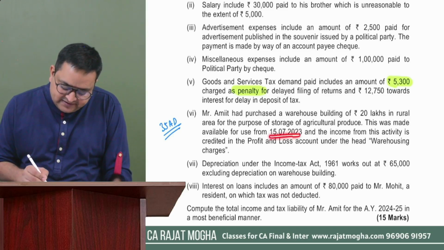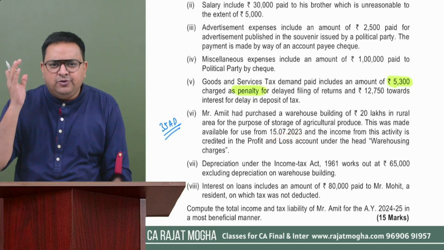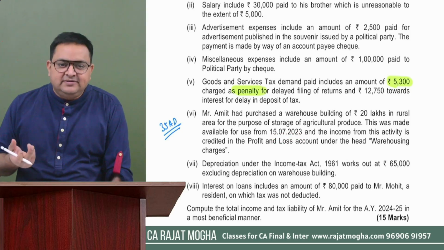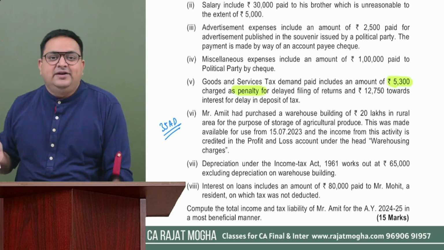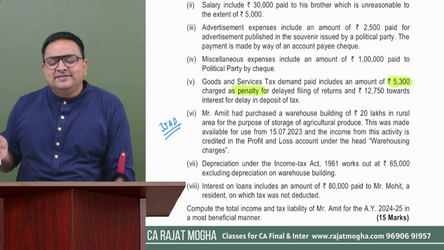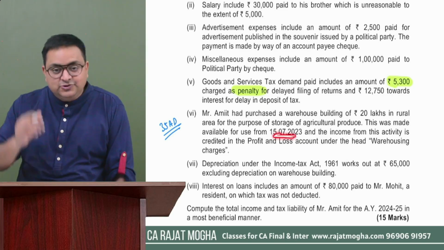And they have mentioned us the date also, 15/7/2023. So it was in July 2023. It is somewhere in the beginning of the year. So if we have to calculate depreciation, although we will not calculate depreciation, we can calculate depreciation if we are following default tax regime. And we should calculate in that case half depreciation, full depreciation, full depreciation. That is the reason they have given us the July date.